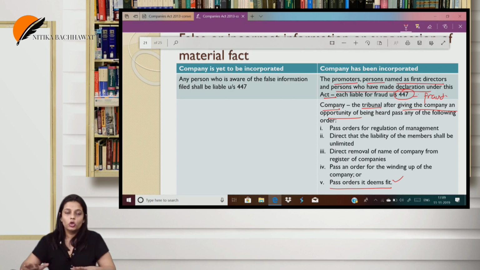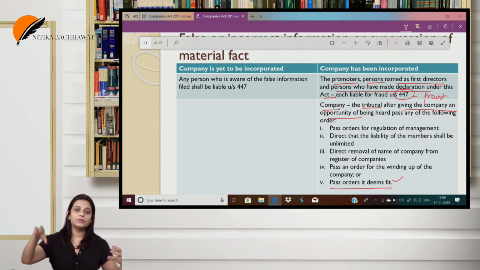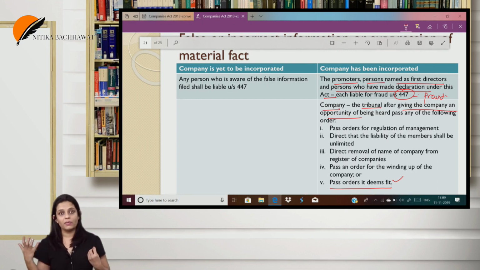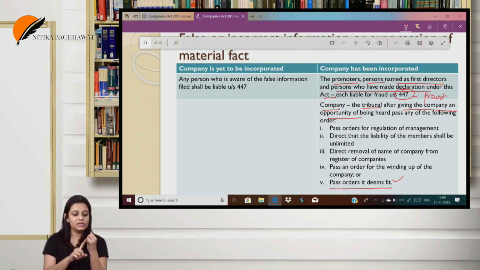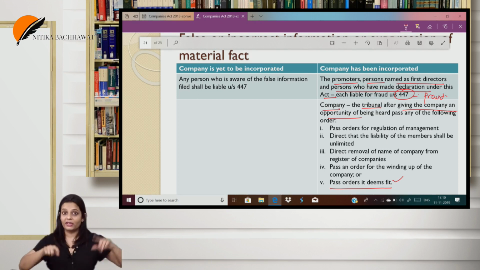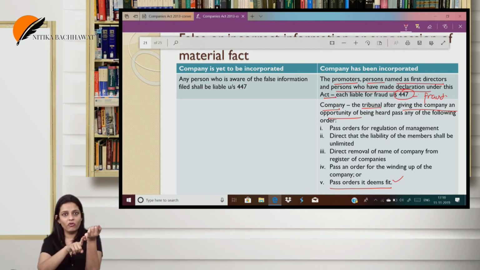he has a right to pass. So if the company is incorporated by giving false information, or information which we know is not correct, then if the company is not yet incorporated, the person who has signed the document and knows about it shall be liable under section 447. If the company has been incorporated, then obviously the promoter, the person named as first director, and the person who gives a declaration (advocates, CA, CS, remember) are liable under section 447.